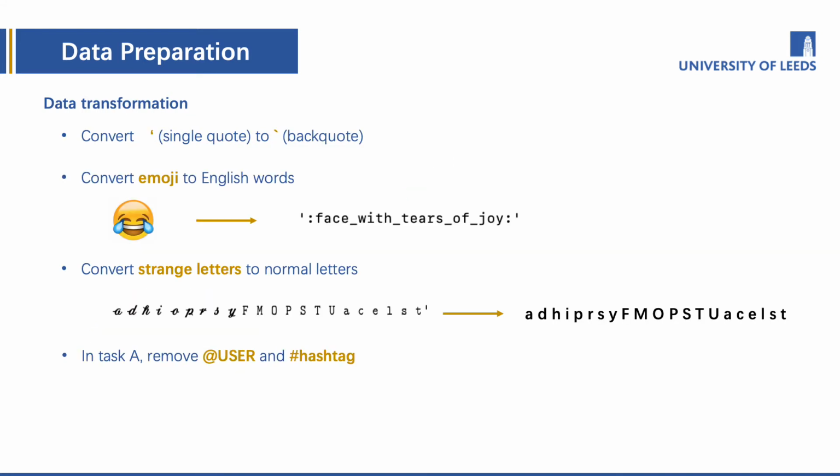Then we do some transformation in tweets. We convert single quote into back quote, emoji into English words using Python module emoji, strange letters into normal letters, which can be all correctly recognized by Weka. In task A, we remove all @user and hashtag, where we believe these 2 strings are useless in classifying whether it is offensive. However, these strings can help classifying the task B and task C.